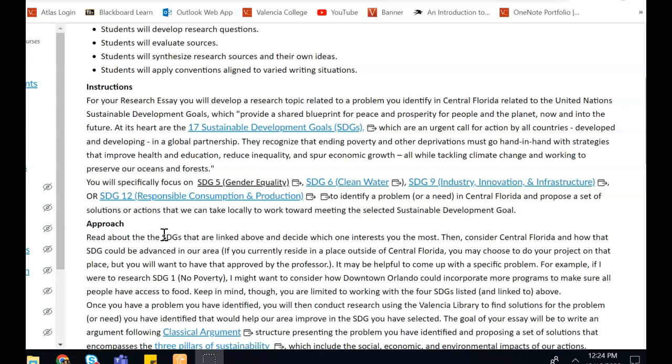So you have four options from which to choose with the SDGs. You can choose SDG 5, gender equality, SDG 6, clean water, SDG 9, industry, innovation, and infrastructure, or SDG 12, responsible consumption and production. What you're going to do is pick one of those, and then identify a problem or a need in Central Florida and propose a set of solutions or actions that we can take locally to work toward meeting the selected SDG.